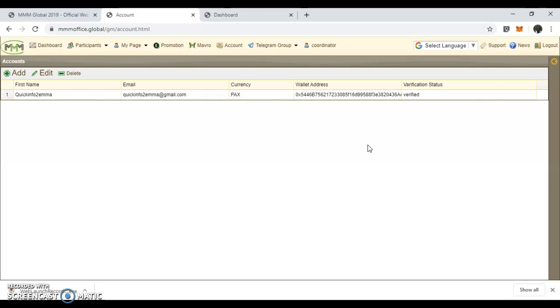So to verify it, you have to look for a wallet that is compliant with the ERC-20 standard. The wallet we use is MetaMask. We have myetherwallet.com, we have imToken, and so on and so forth. The easiest one to use is imToken. So you have to first of all go to your Google apps and download imToken. But imToken is for mobile phones. You cannot use it on the web.